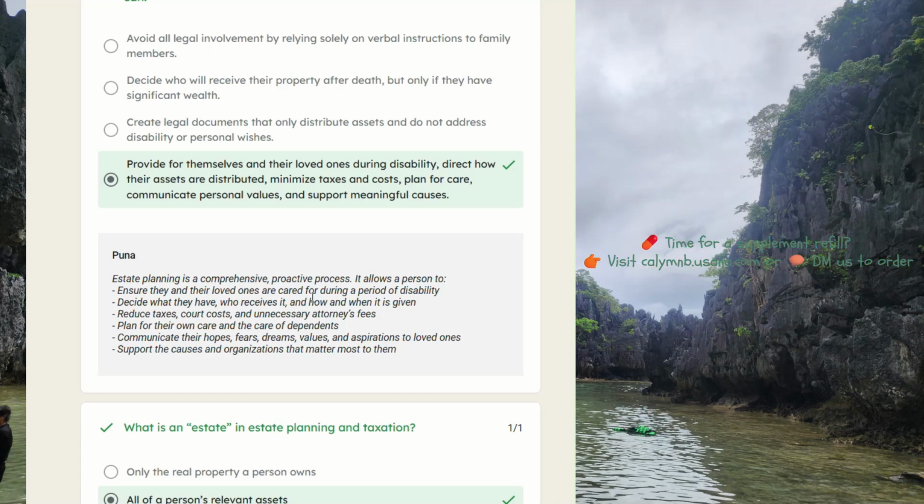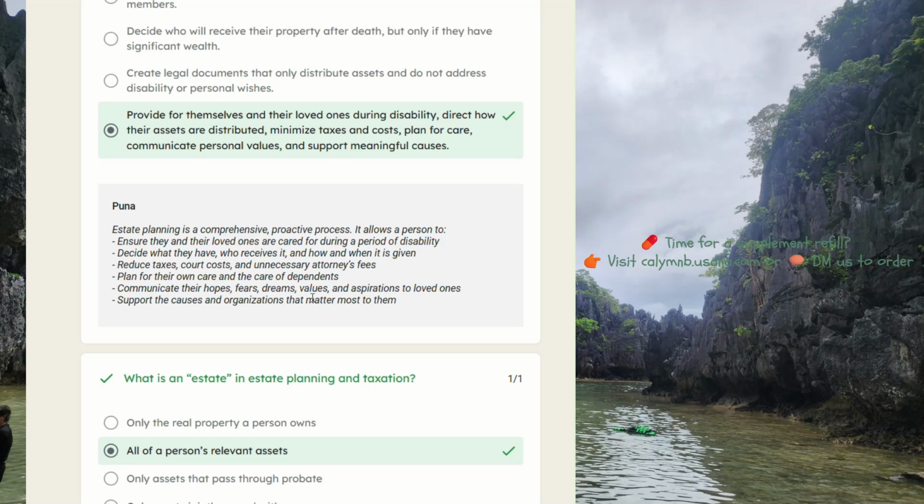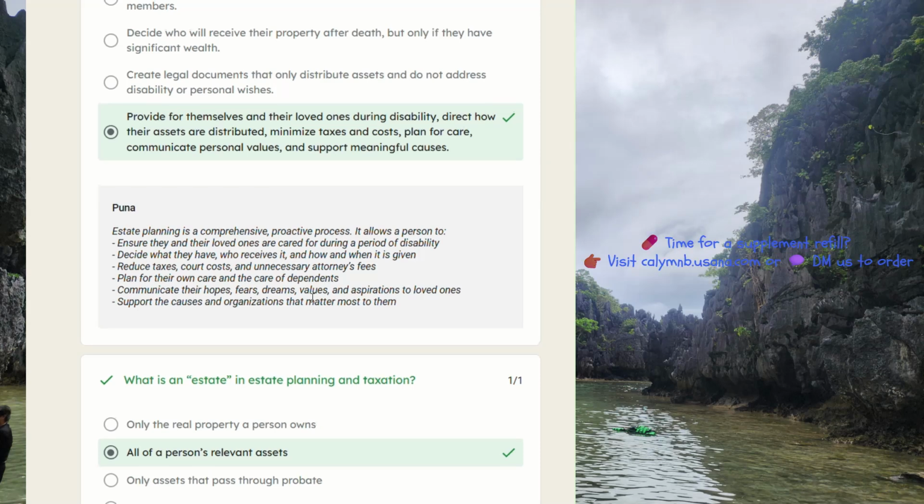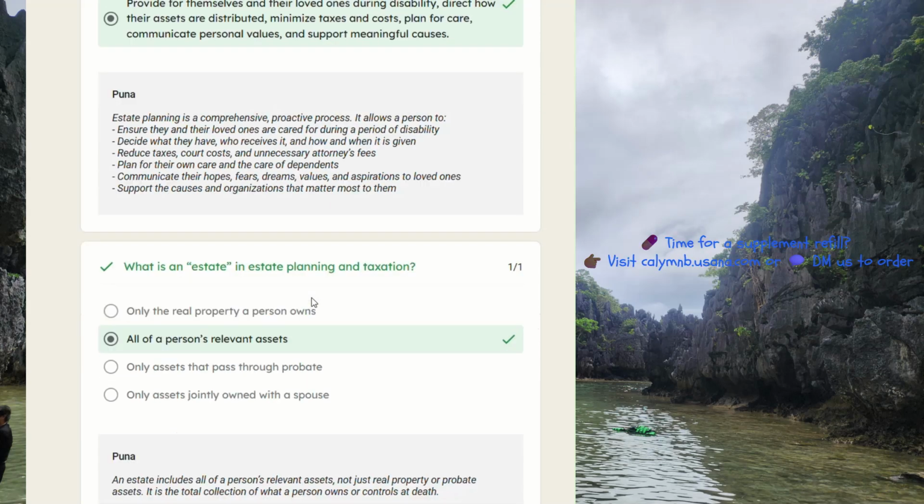It allows a person to ensure they and their loved ones are cared for during a period of disability, decide what they have, who receives it, and how and when it is given, reduce taxes, court costs, and unnecessary attorney's fees, plan for their own care and the care of dependents, communicate their hopes, fears, dreams, values, and aspirations to loved ones. Support the causes and organizations that matter most to them.